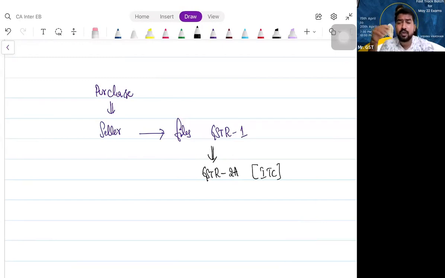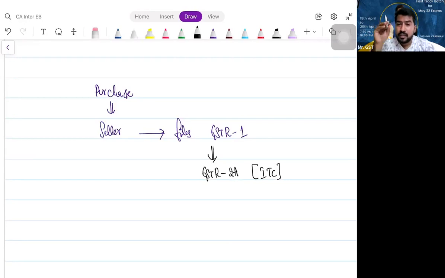And please understand, whatever is reflected in 2A, you cannot take all of it as ITC. Because sometimes you may use it for business, sometimes you may use it for personal purposes. So you know better whether you should avail it as ITC or not.